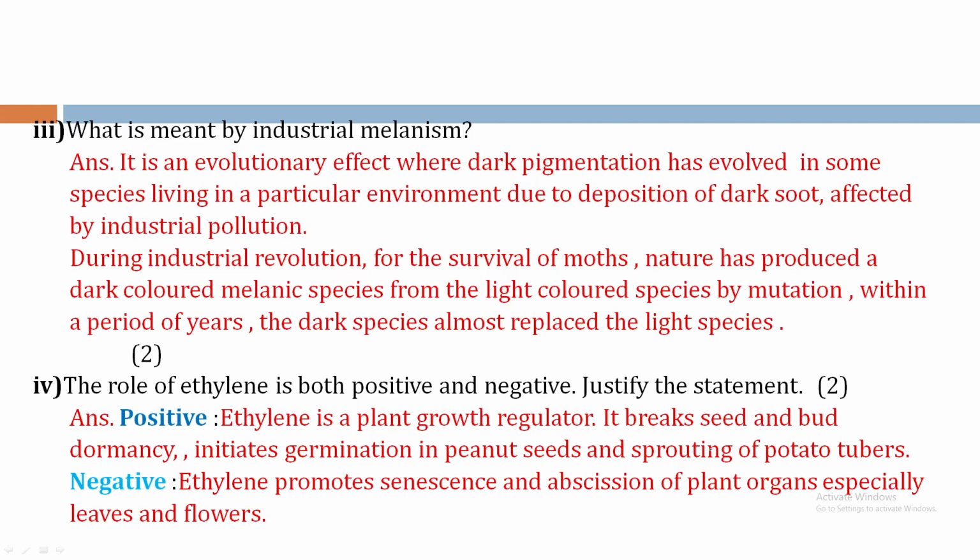Bit 4. The role of ethylene is both positive and negative. Justify the statement. What are the positive effects of ethylene? It is a plant growth regulator, the only gaseous phytoregulator or phytohormone. It breaks seed and bud dormancy, initiates germination in peanut seeds and sprouting of potato tubers. What are the negative effects? Ethylene promotes senescence and abscission of plant organs, especially leaves and flowers.